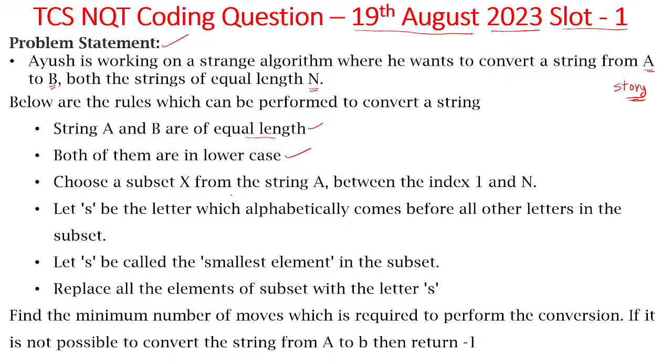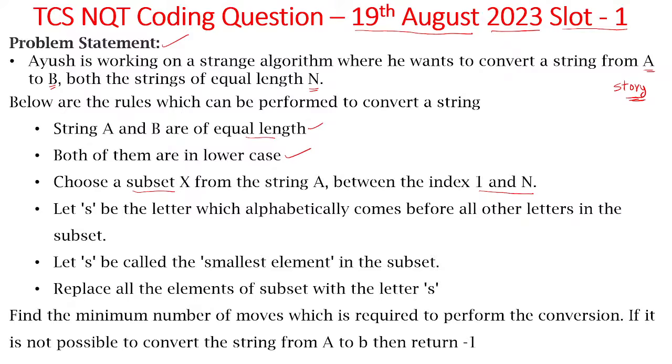Choose a subset X from the string A. You need to convert string A into B, no? So from string A, you need to choose a subset between the index from 1 to n. Let S be the letter which alphabetically comes before all other letters in the subset.